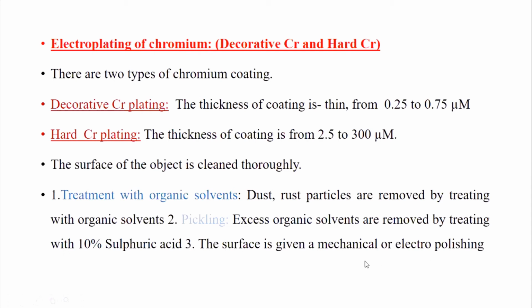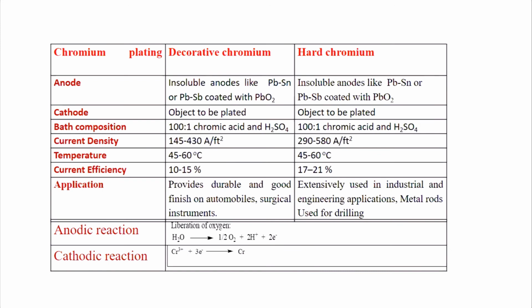Then the surface is given a mechanical or electro polishing. Mechanical polishing is cleaning with silicon carbide abrasion wheel or emery paper. In electro polishing, the object is made the anode. So when the oxidation takes place, along with the metal ions, the impurities are also removed from the surface of the object. After carrying out the pre-treatment, the object can be used for the electroplating process.